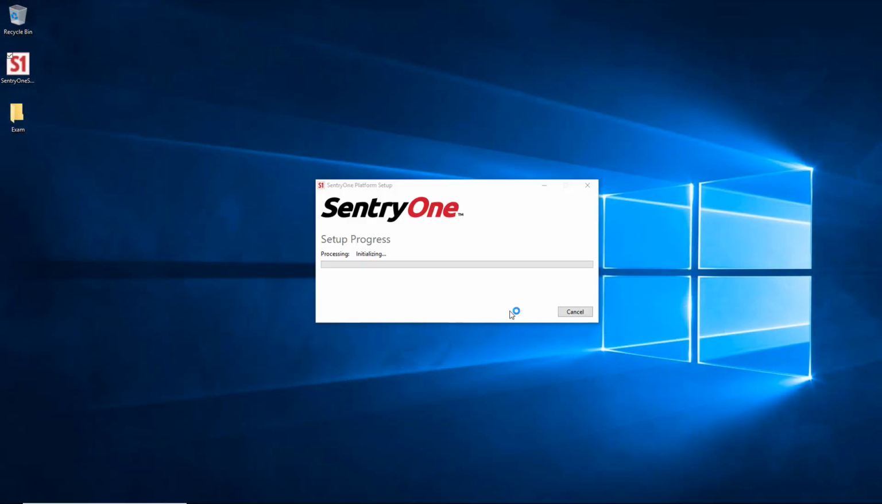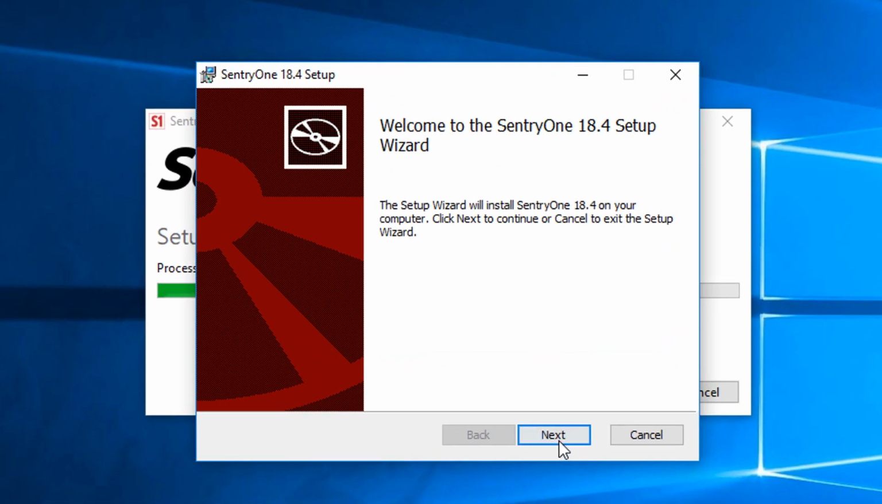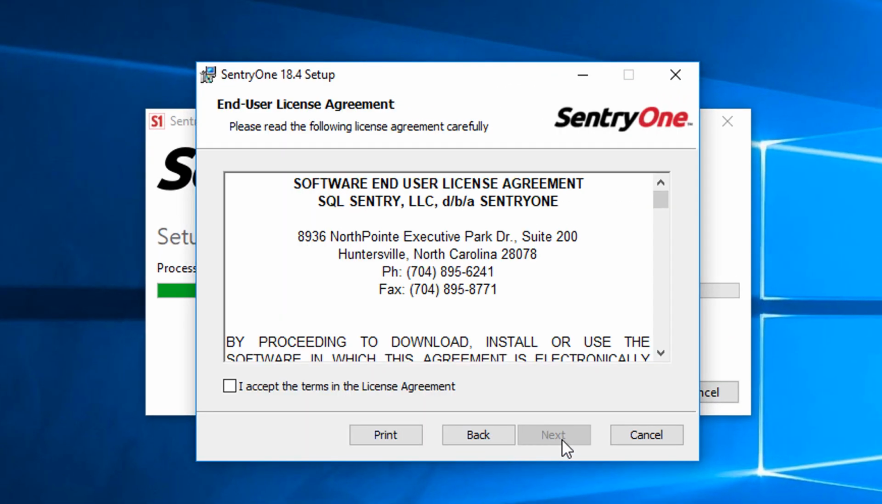The next step will be to double-click on the installation file. This will launch the installation wizard. Here I will click the Next button. This brings us to our end user license agreement. Here I'm going to check the box marked I accept the terms of the license agreement and click the Next button.